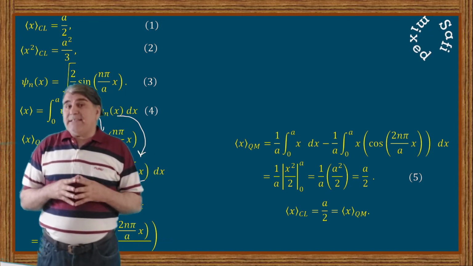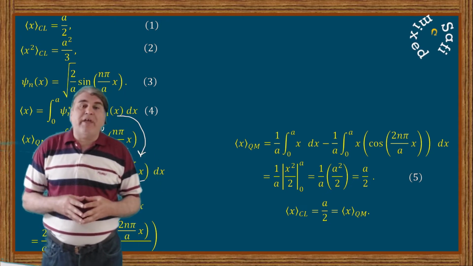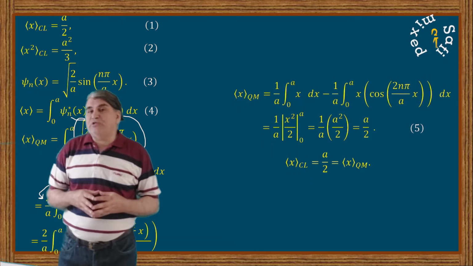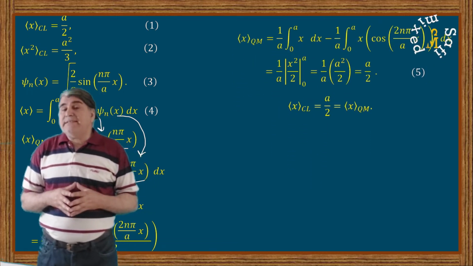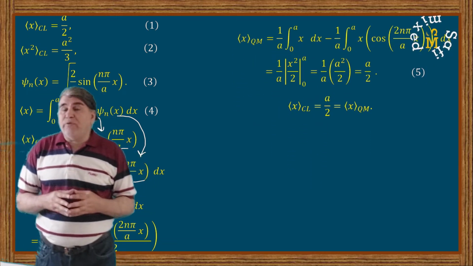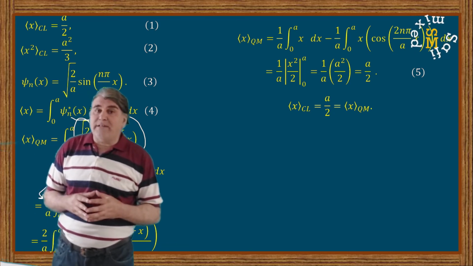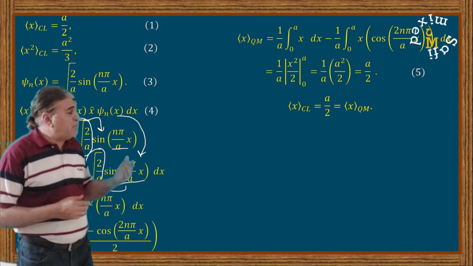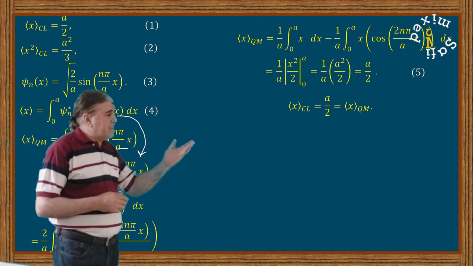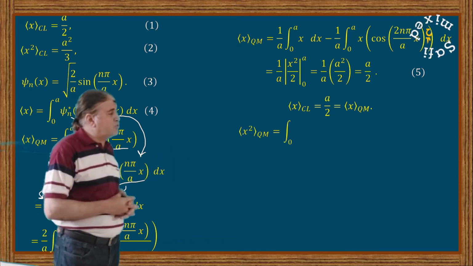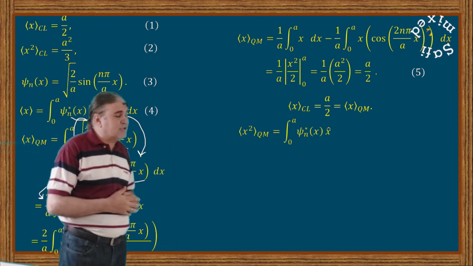Now the question is, is the same true for the expectation value of the square of the position? To show this, let us find the expectation value of the square of position quantum mechanically. I repeat the same procedure, the only difference is that I am putting x squared between the conjugate of the wave function and the wave function.